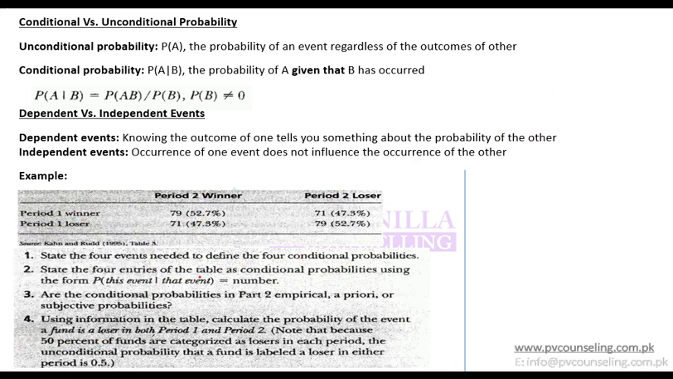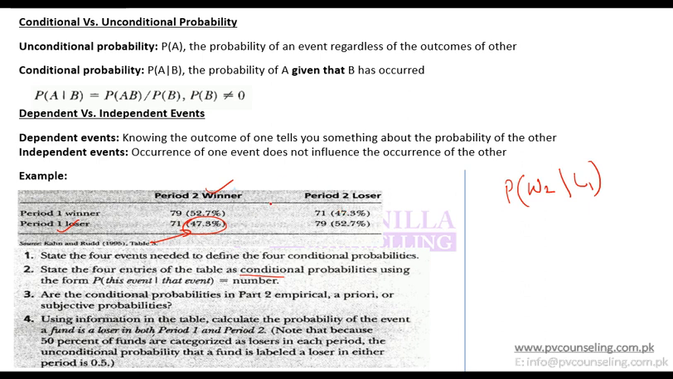Next is state the 4 entries of the table as conditional probability. So this is simple. If I ask you what is the probability that a fund was period 2 winner and period 1 loser, you take period 2 winner, you take period 1 loser, and probability is already given to you, 47.3%. So that means this is the probability of period 2 winning given that fund lost period 1.